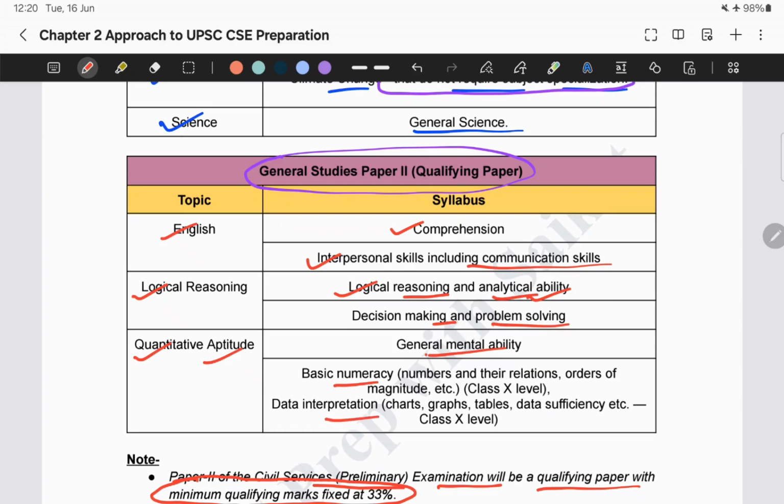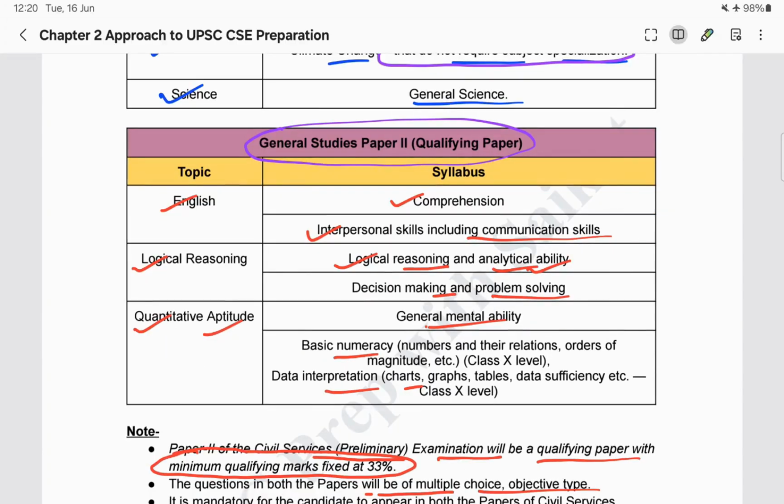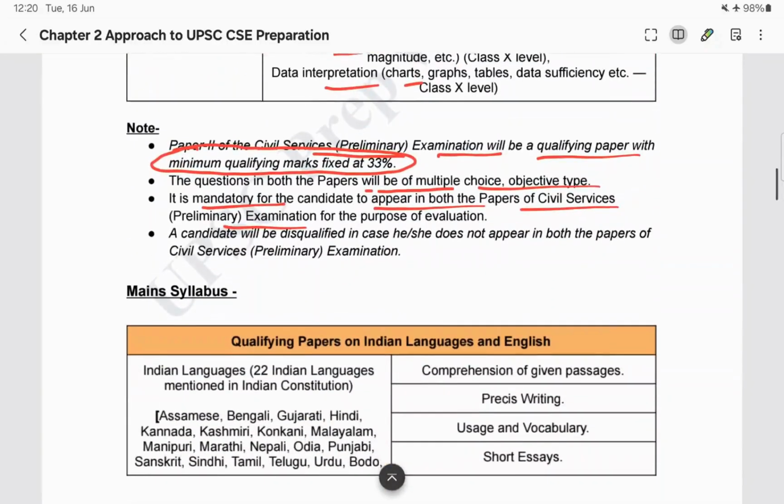And class 10 level data interpretation like charts, graphs, tables, etc. So basically quantitative aptitude, as per the syllabus, they have mentioned it as class 10 level. But when we will be discussing the questions that already came, like the previous year questions, then we will see what is the exact type of question that they are asking.